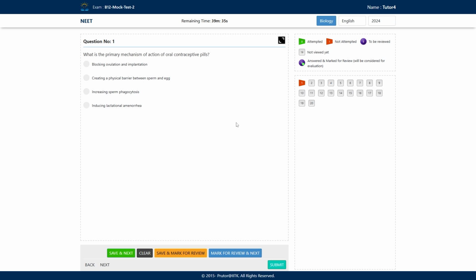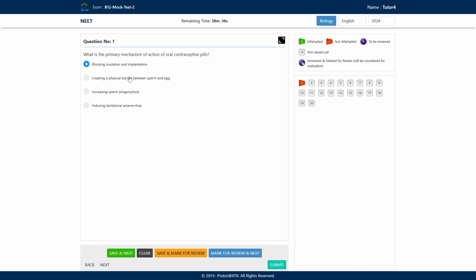Option A, they block ovulation and implantation. Option B, they create a physical barrier between sperm and egg. Option C, increase sperm phagocytosis. And option D, induce lactational amenorrhea. So what will be the correct answer here? The correct answer here will be option A, blocking ovulation and implantation.